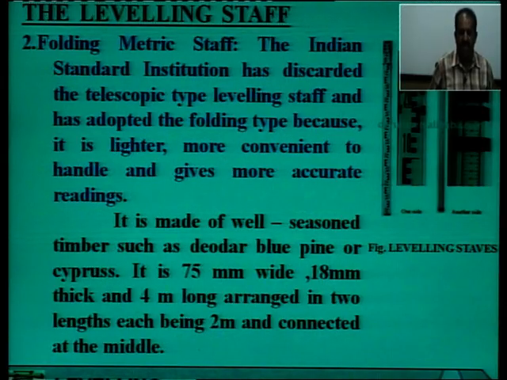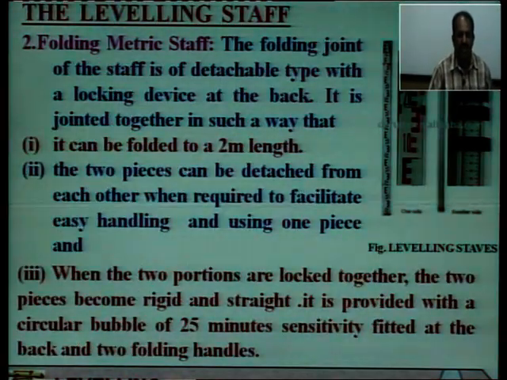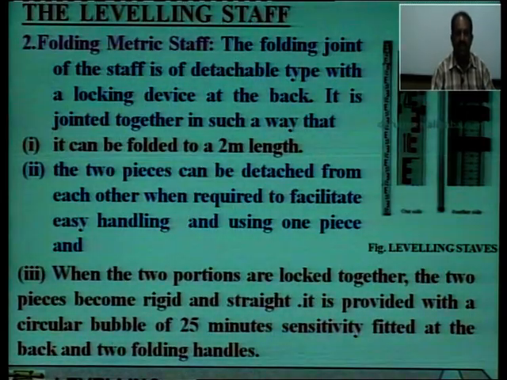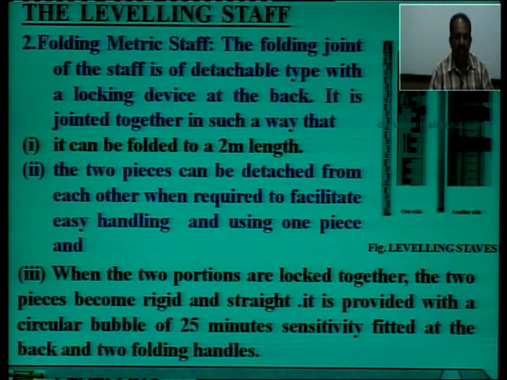As I have said earlier, the length of the folding metric staff is also 4 meter when it is opened, and it is arranged in two lengths, each of 2 meter length, connected at the middle by a hinge. You must have seen the folding type of leveling staff in your labs. It is of a detachable type with a locking device at the back. That is, we can detach it.